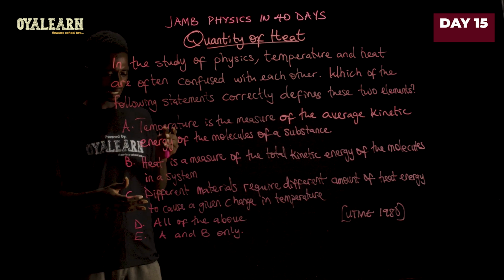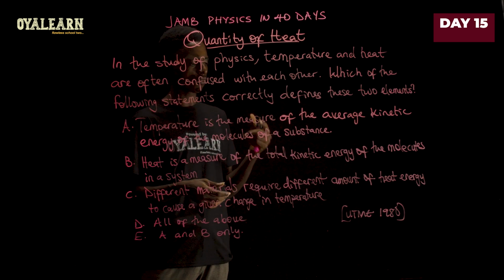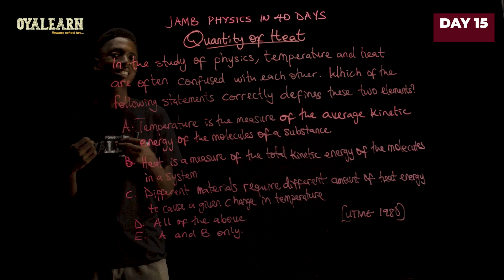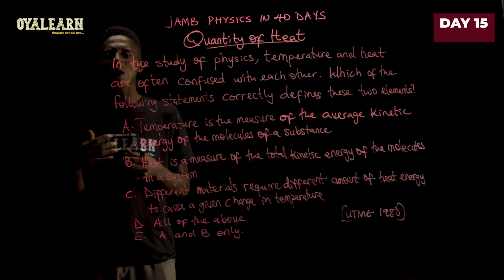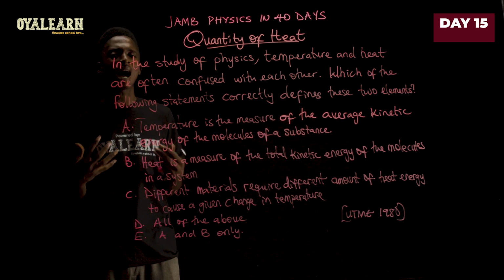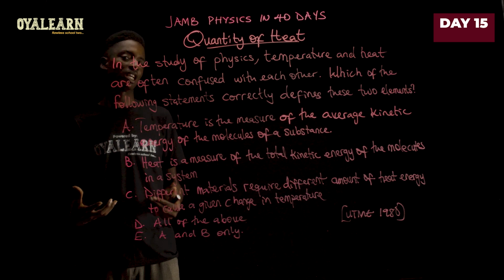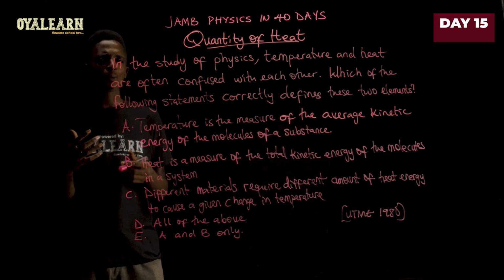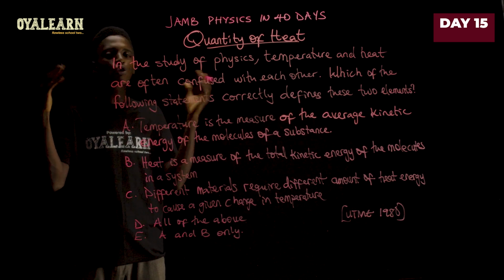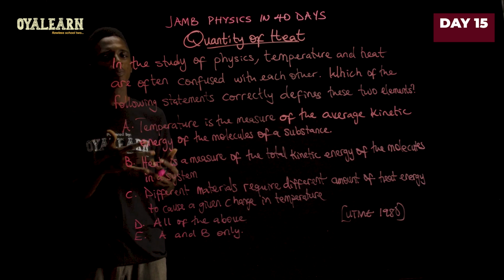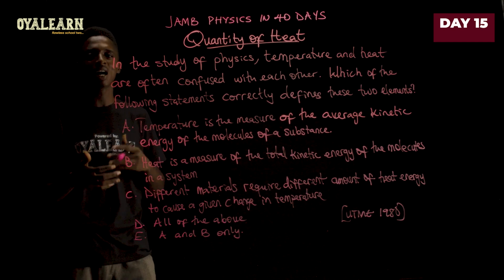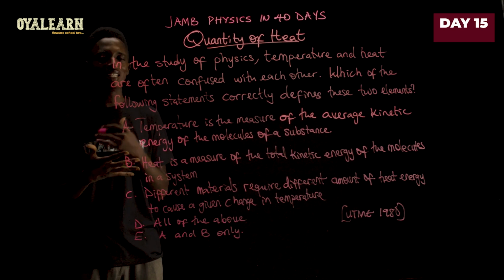Now C is saying different materials require different amounts of heat energy to cause a given change in temperature. Now this tells us about thermal capacity. That is, while some substance will just require a little amount of heat for their temperature to change, some will absorb a lot of heat energy and will still not change their temperature. Take for example, there are some things that are called thermal sink in nature, like the sea. Whether you put all the heating elements you can put in the sea, you won't be able to boil the sea because it is a thermal sink. It will continue to absorb the heat energy without having any significant change in its temperature.